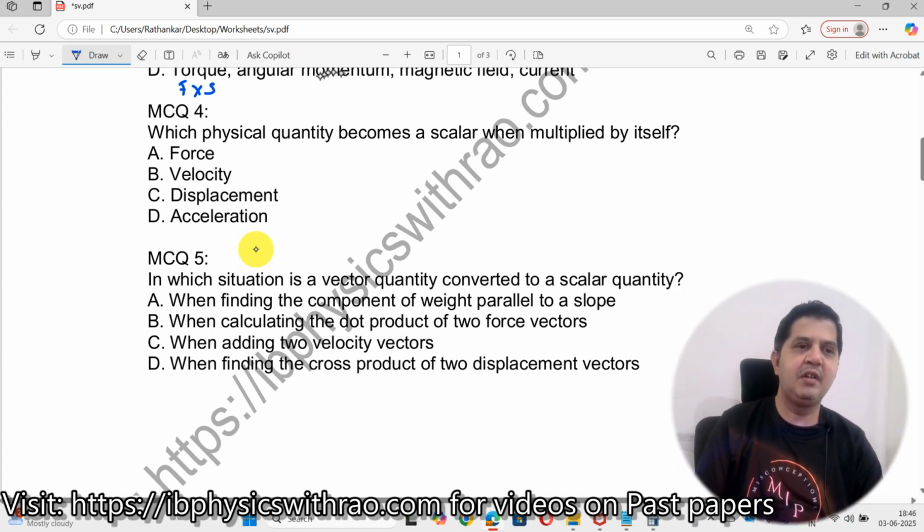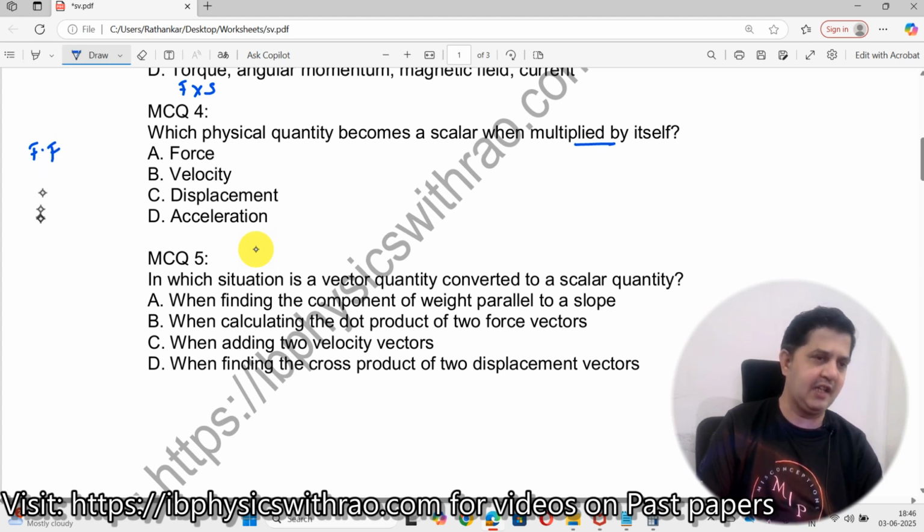Question number 4. Which physical quantity becomes a scalar when multiplied by itself? Which means what? Force into force. If I take force into force, will this become a vector or a scalar? This definitely becomes a vector. Though this has no origin, no point of using this, but still, okay, this becomes a vector. F into F. Okay, it's a force over here, right?